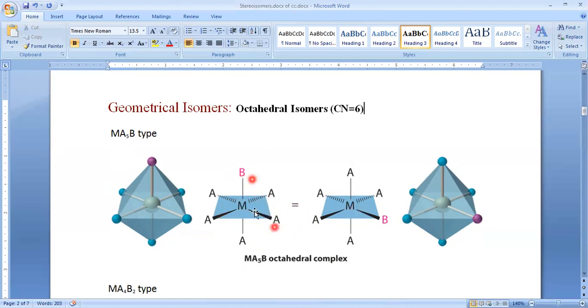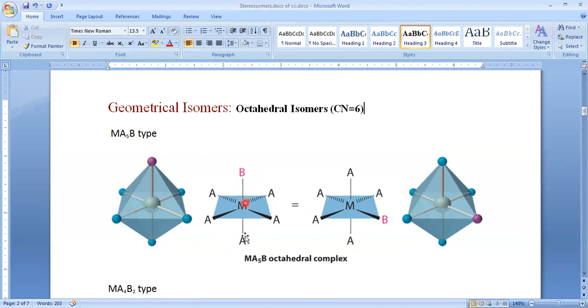So this is the cis configuration and this is the trans configuration. How is it obtained? By rotating the molecule by 90 degrees. If you rotate this one, this comes here, this comes here, and this will go here. Like this we may get this, and this is the cis orientation and this is the trans geometry. Again, the dotted lines indicate that these bonds are present below the plane, and these are oriented below the plane, and these two bonds are oriented above the plane, and these two are in-plane bonds.